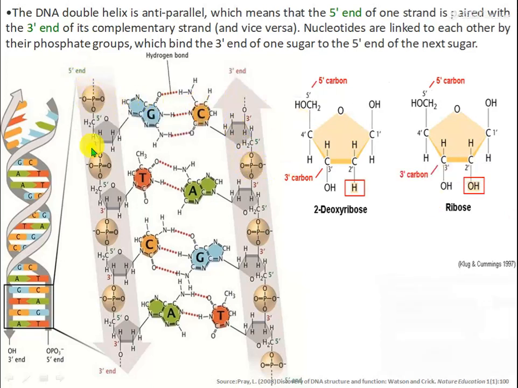This is 5 prime to 3 prime, and in the second strand, 5 prime is at the bottom and 3 prime is at the top. So the DNA double helix is antiparallel, which means the 5 prime end of the strand is paired with the 3 prime end of its complementary strand, and vice versa. So this is antiparallel.